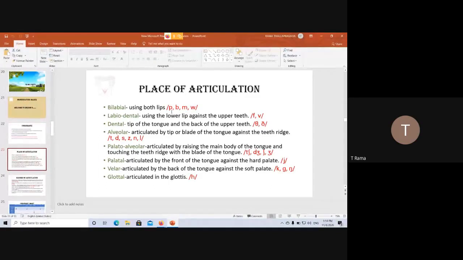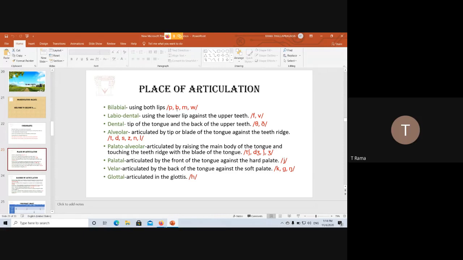Based on the place of articulation, the first category is bilabial. Bilabial means using both lips. What are the sounds that we produce using both lips? Like I told you yesterday, we put the sounds between these parallel lines, which means these are sounds and not letters. This sound is p, and this is b.